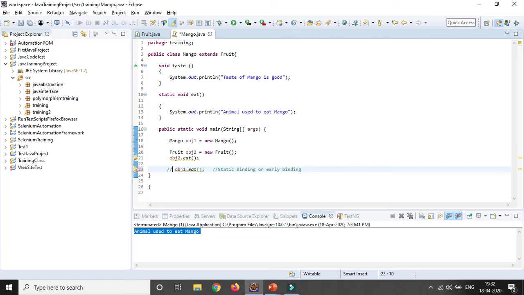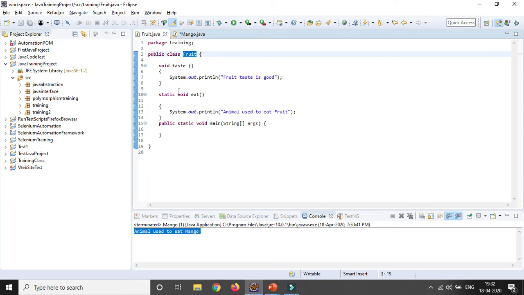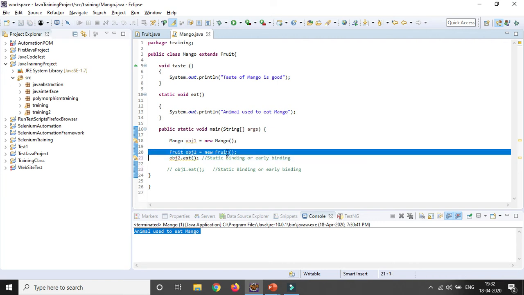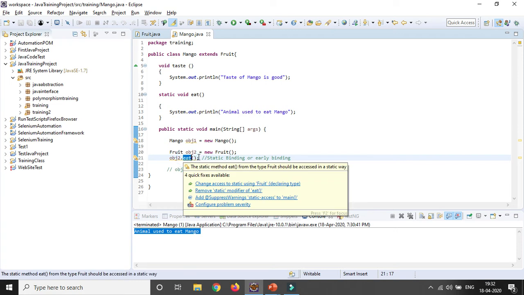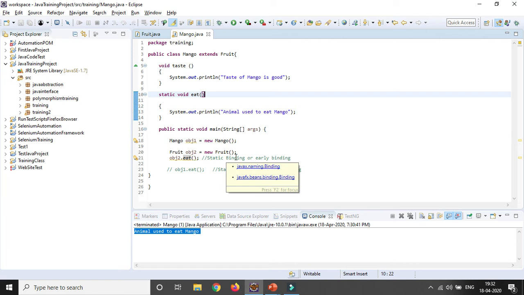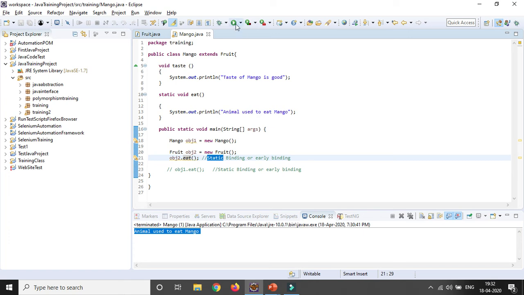Let's comment it out first. So that is also a static method, right? So that will also be called static binding or early binding, okay, because I am creating the object or instance of the parent class using the parent class reference, and I am using a method which is also declared as static in my parent class, so that is also called static binding, because during compile time the compiler will know that I am referencing something which is already declared as static. So no need to wait till runtime, it will be resolved at compile time, and that is known as static binding or early binding.